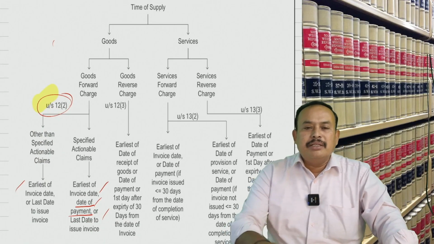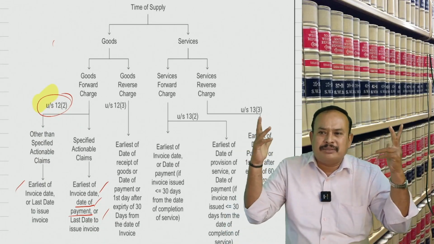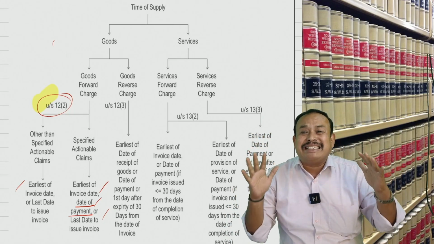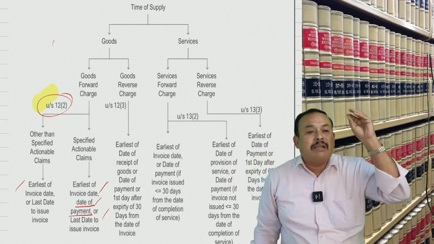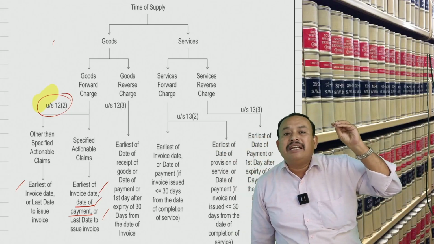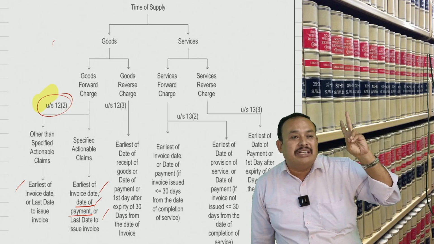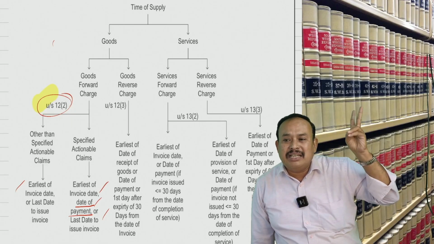Now tell me, quickly, a recapitulation. Time of supply of goods, forward charge applies. In the case other than the specified actionable claims, time of supply is equal to the date of invoice or the last day to issue the invoice, whichever is earlier. Is it clear?